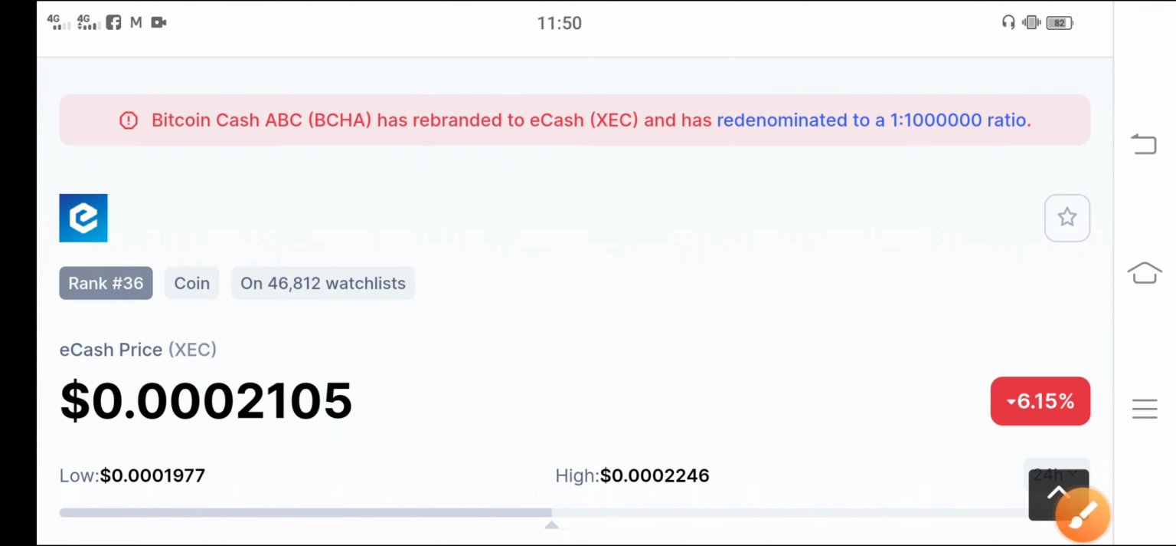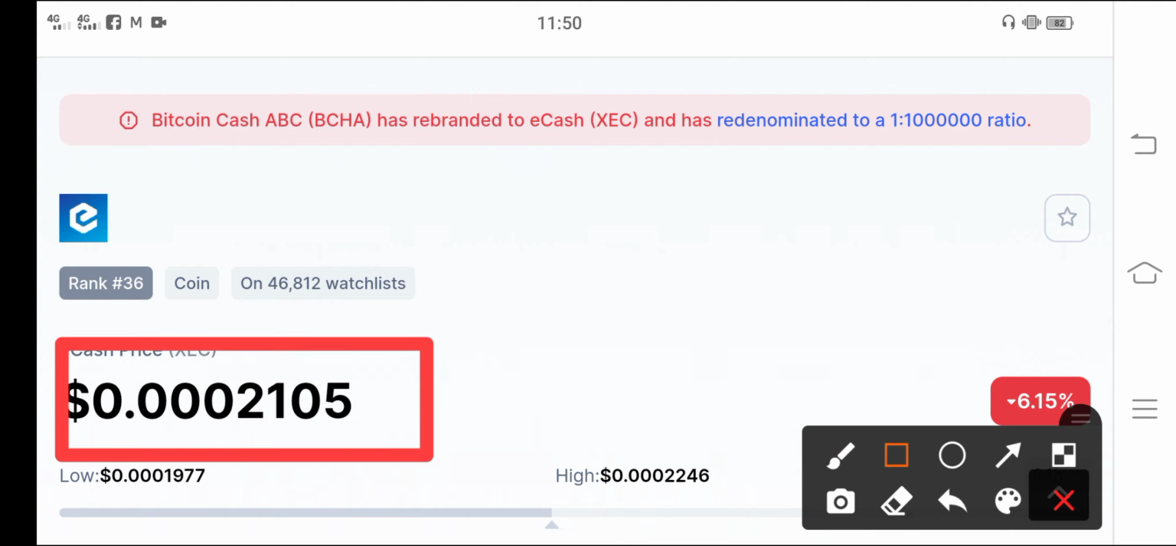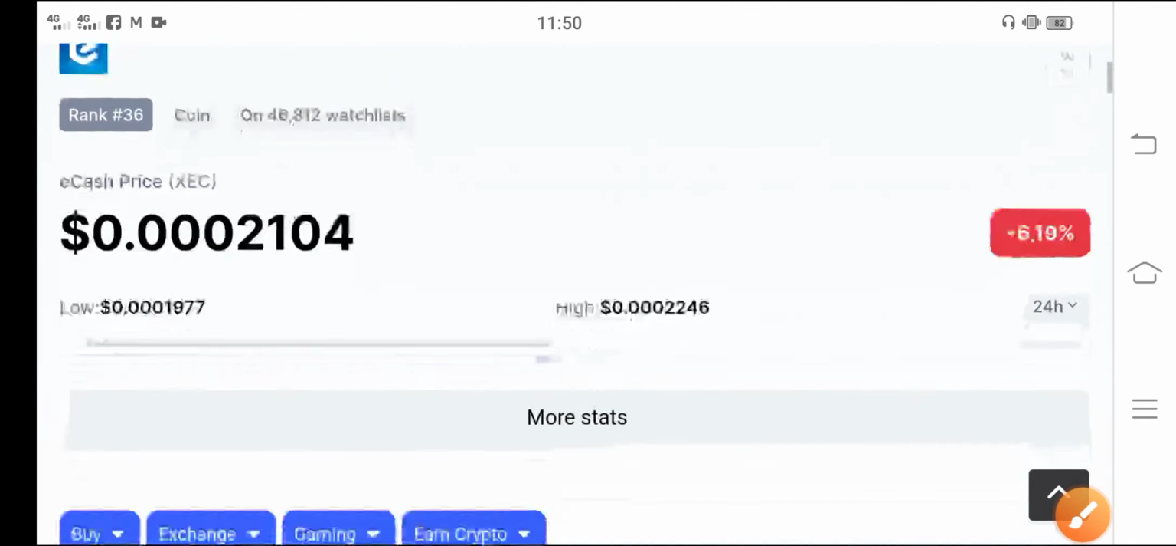Anyways guys, first of all, if we talk about the price of Ecash in the market, it is 0.0002105 USD right now for Ecash XEC coin. Furthermore guys, if we talk about the changes of XEC coin, negative 6.15% change has occurred in Ecash, in XEC coin, guys. I hope that the changes of XEC will become positive.